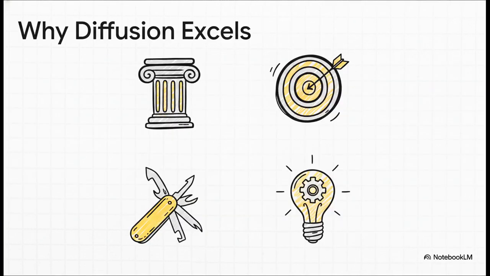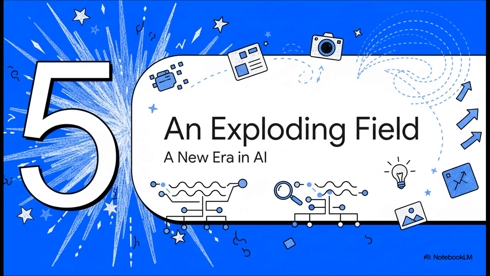So you might be wondering, why did this specific method, diffusion, just completely take over the world of AI? Well, there are a few huge reasons. For one, it's built on really solid, provable math. It's not just a bunch of trial and error like some of the older methods. Second, the results are just ridiculously good. We're talking state-of-the-art, best we've ever seen performance. On top of that, it's super flexible and can be used for all sorts of different things. And, maybe best of all, the core concept, just adding and then removing noise, is actually pretty simple and elegant at its heart. And I'm not exaggerating when I say the impact of this was absolutely explosive.